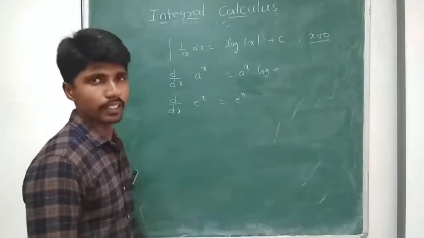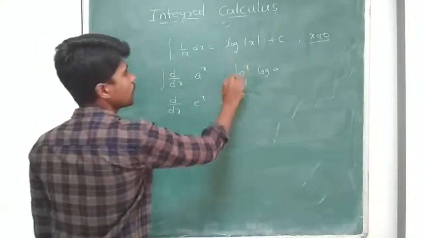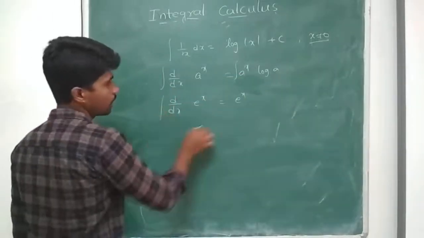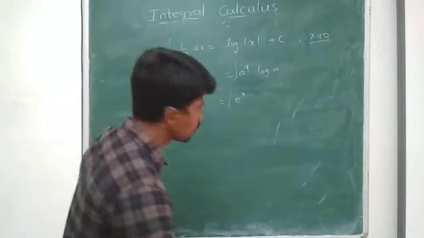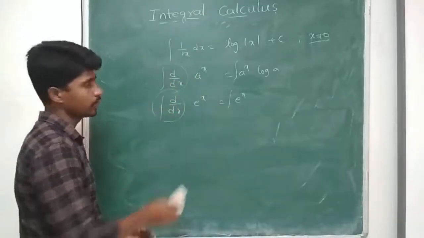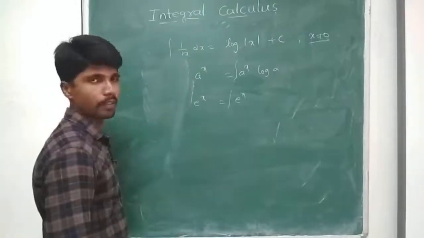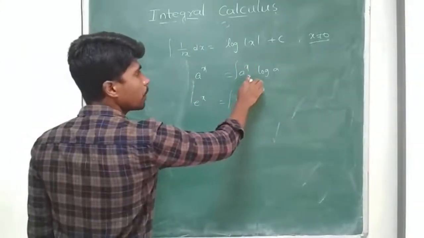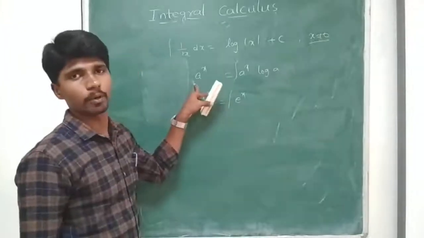Now, if I apply integration, so after applying this, these particular things will vanish, so we take these two out. Now integral of a power x into log a is a power x.